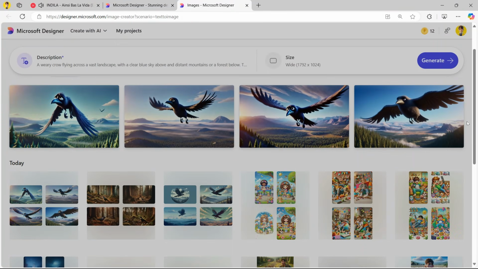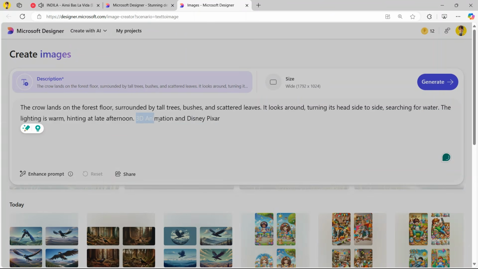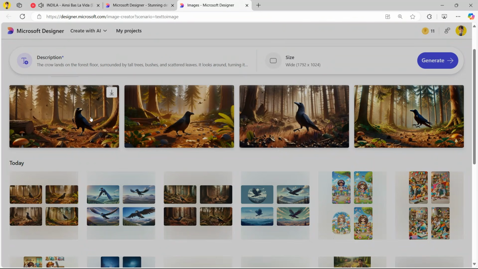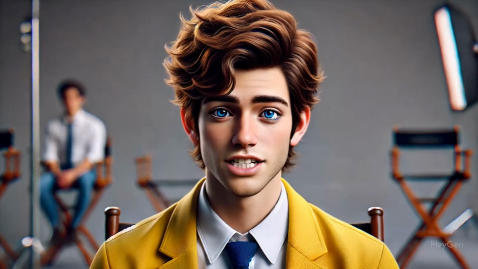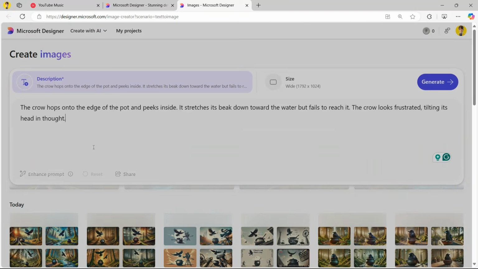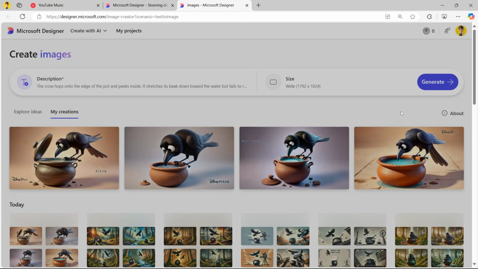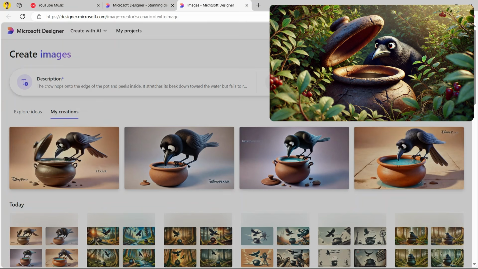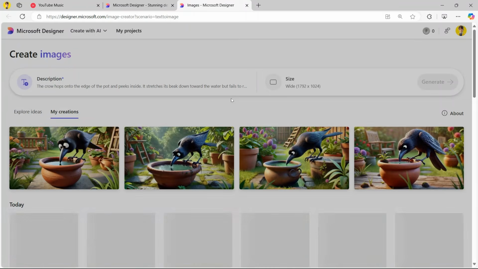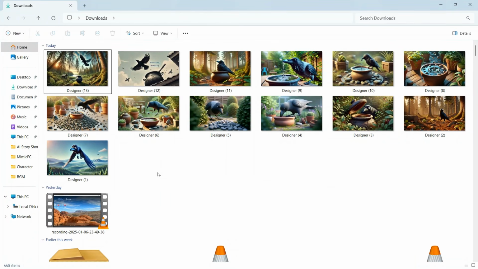Here 4 images are generated. In this way, copy the second prompt, and generate the images. Then download the image which suits best. There is an issue that I faced: when I copied this 4th prompt and generated it in the same way, this time the background was changed. In previous images, the background was greenery, so we need to mention this also. Now images have green background. Here I have generated all the images.